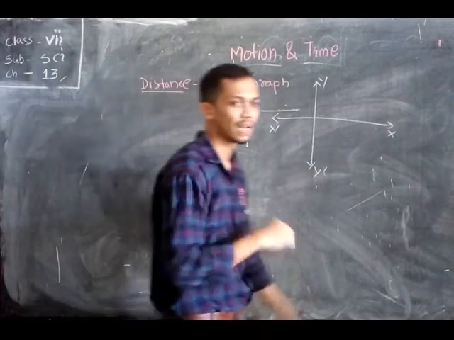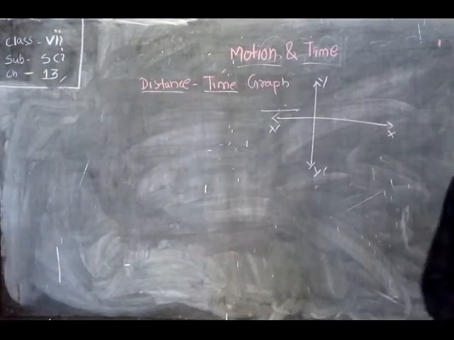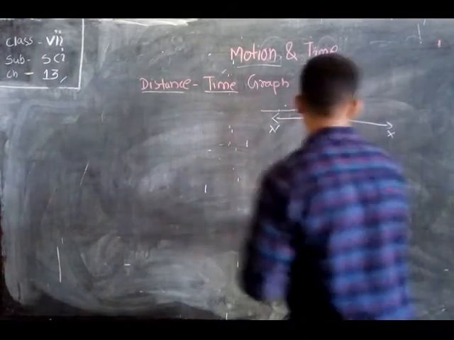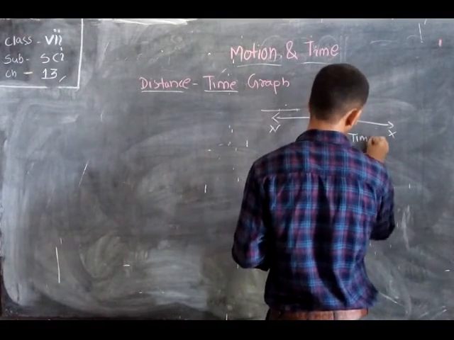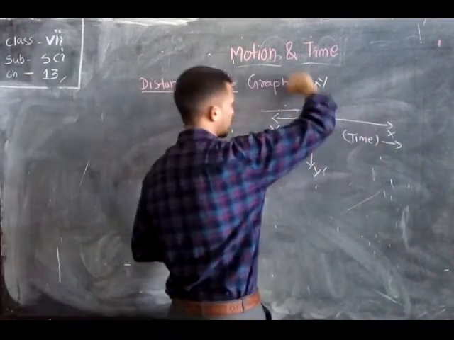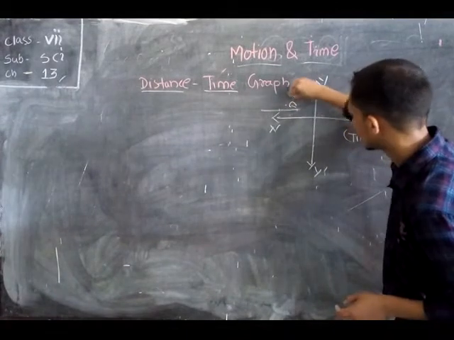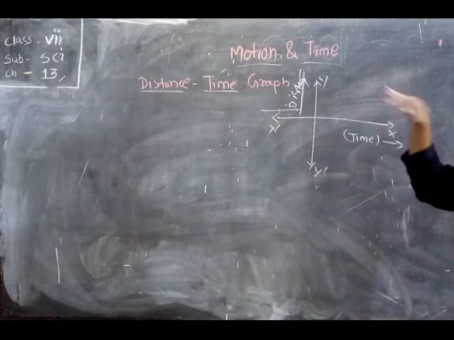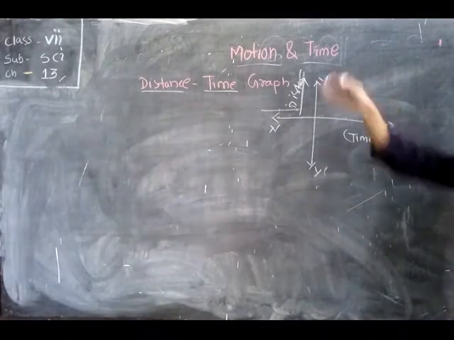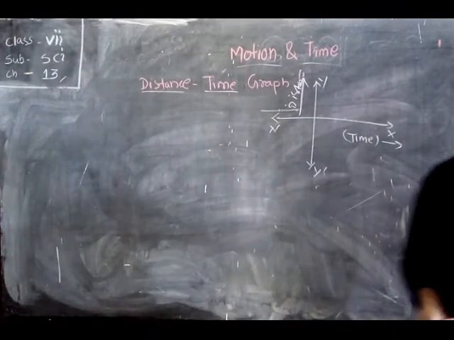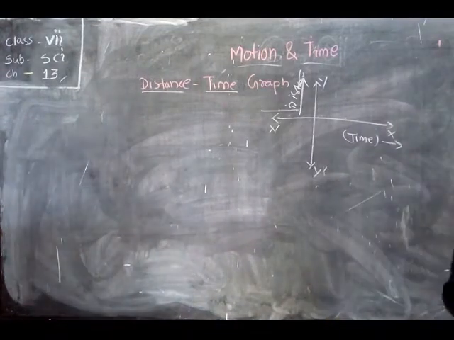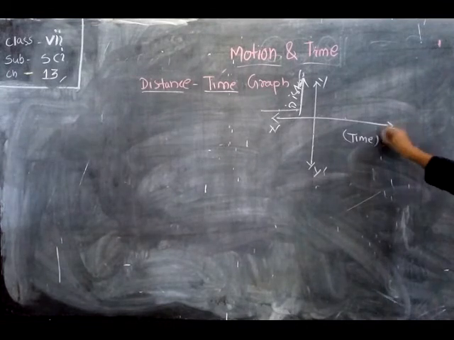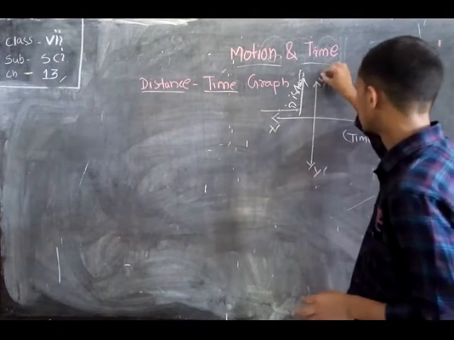Then you always have to take your distance on your y-axis and time here on the x-axis. On the x-axis we must take the time, and on the y-axis we must take the distance. This is the important rule that we must follow every time we plot a distance-time graph. And another thing, the most important, is that we always take the time on the x-axis and always take the distance on the y-axis.